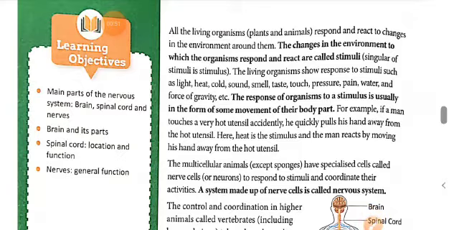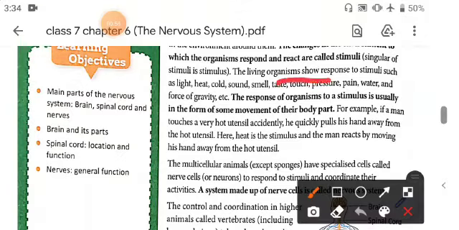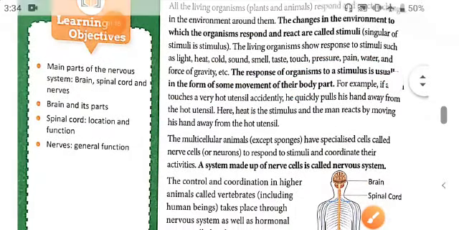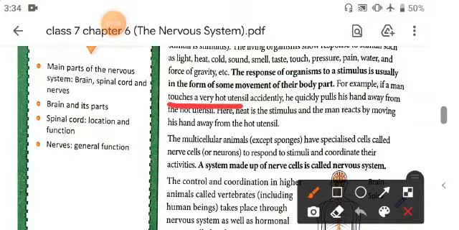Living organisms show a response to stimuli such as light, heat, cold, sound, taste, etc. The response of an organism to a stimulus is usually in the form of some movements of their body parts. For example, if a man accidentally touches a hot utensil, he quickly pulls his hand away from the hot utensil.